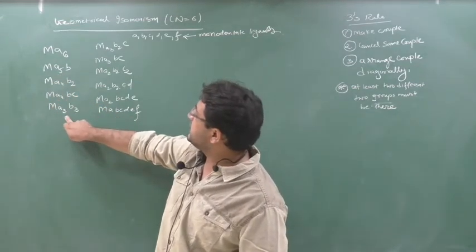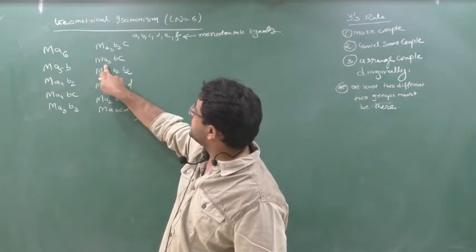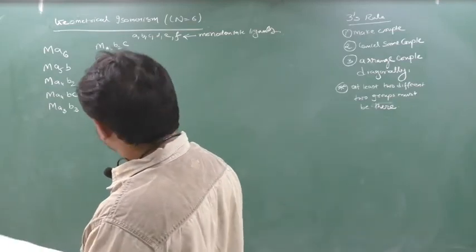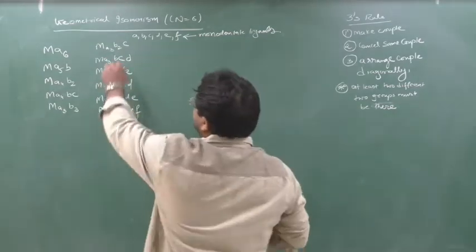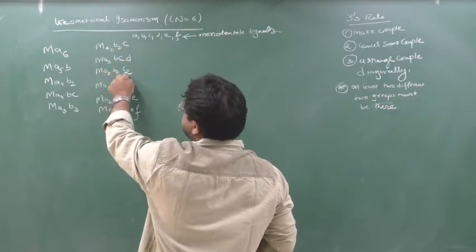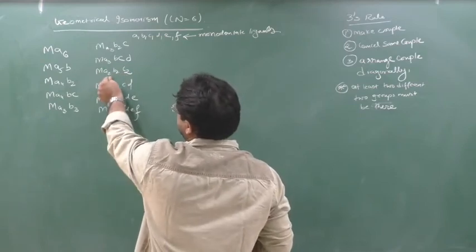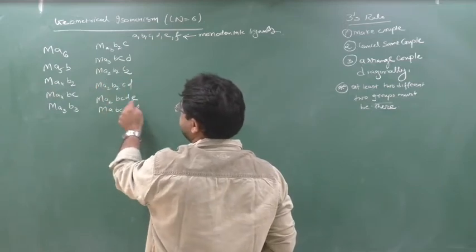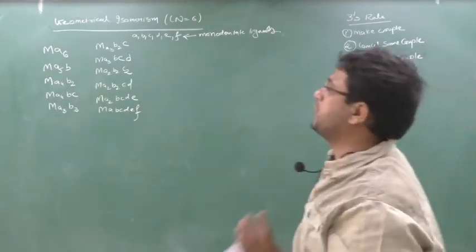Keep 3 as it is, so A3: B3, then B2C, then BCD. Then keep B2 here, so B2 and C2, MA2B2C2, MA2B2CD, MA2BCDE, and MABCDEF. This series you should remember in this hierarchy only.